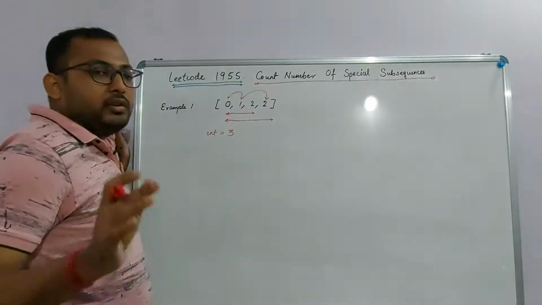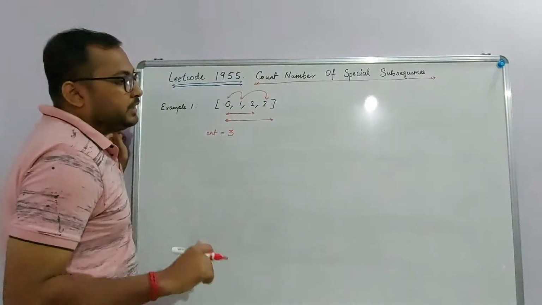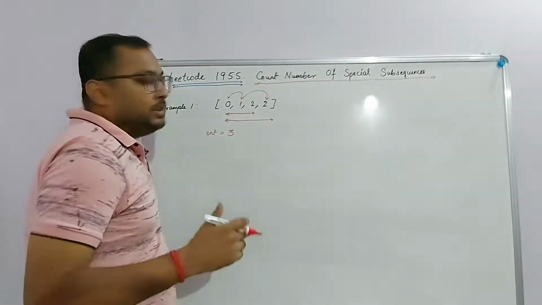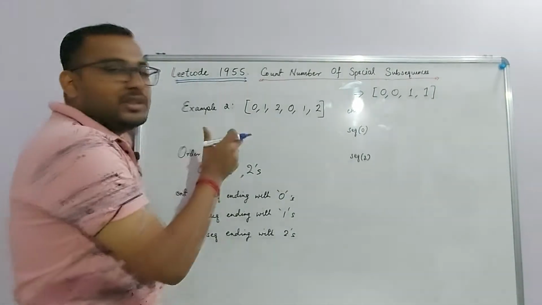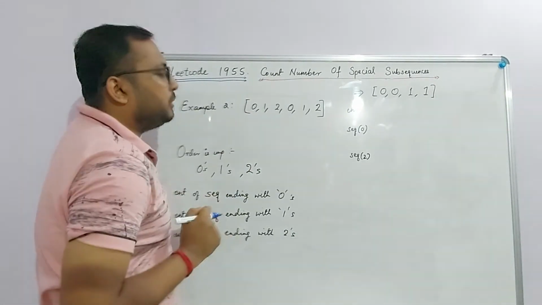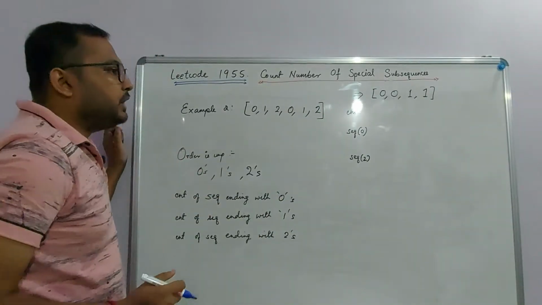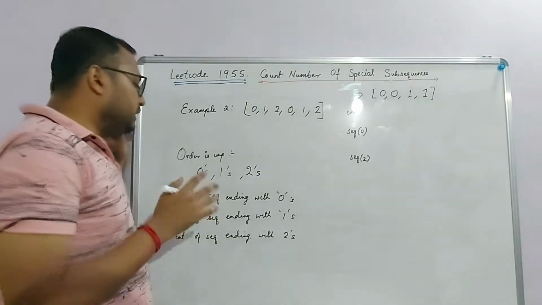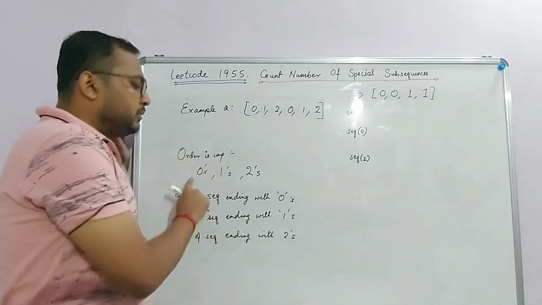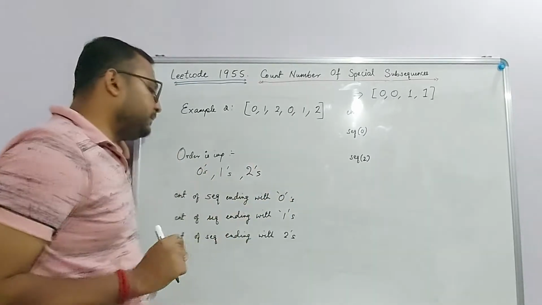So if you want to think of a solution, pause the video here, else let's take another example and finally jump to a solution. So this was the example 2 that was given in the problem statement where we had this array as 0, 1, 2, 0, 1, 2. So let's find the answer for this, but before that let's recall that order is important. We need some zeros followed by ones followed by twos.